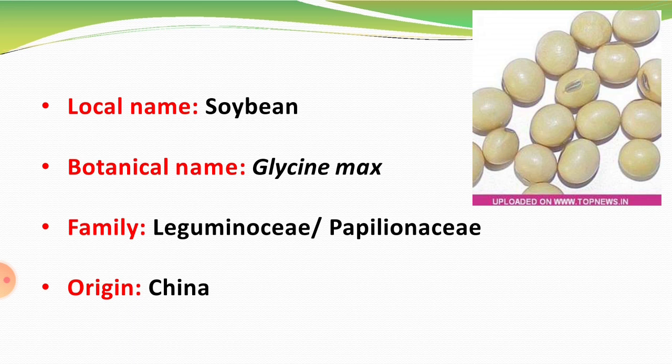Pods are small, straight, flattened or cylindrical in shape. Each pod contains 2 to 3 seeds. The seeds are pale green, yellow or golden in color. This is the botanical description of soybean crop.